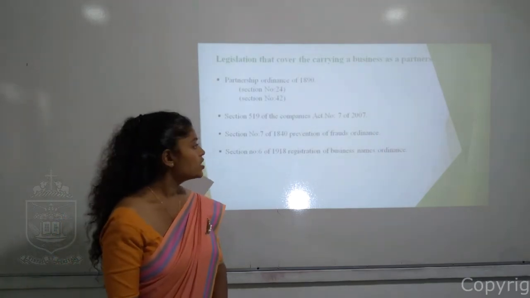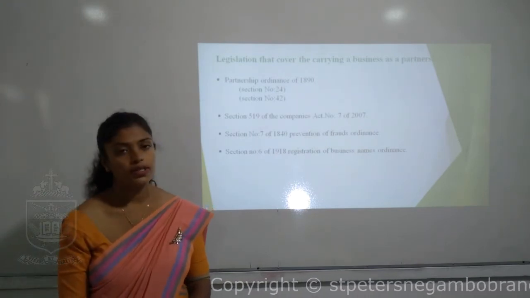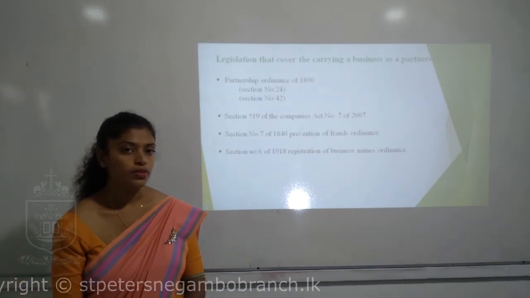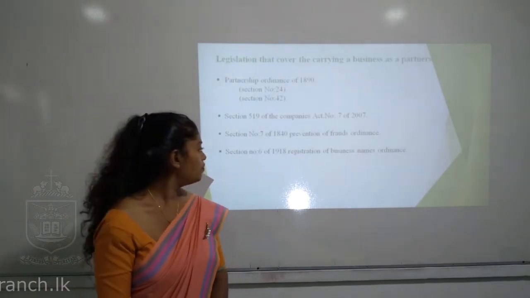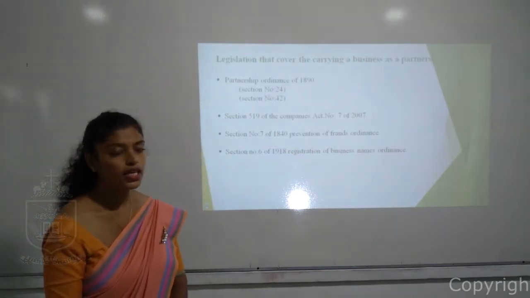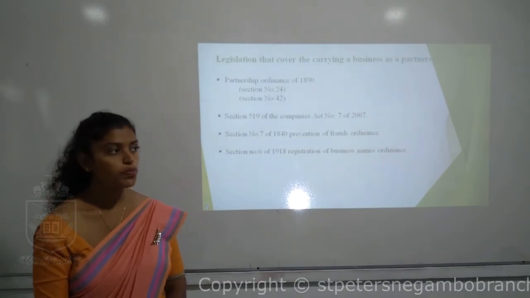And after that, section number 7 of 1840, the Prevention of Frauds Ordinance. So they won't let you have some kind of losses. And apart from that, section number 6 of 1918, Business Name Registration, so whether to register your business or not.